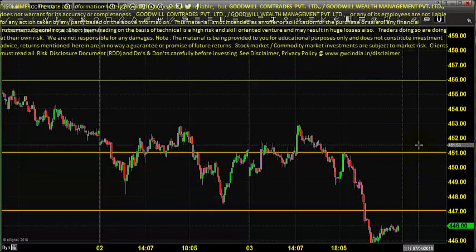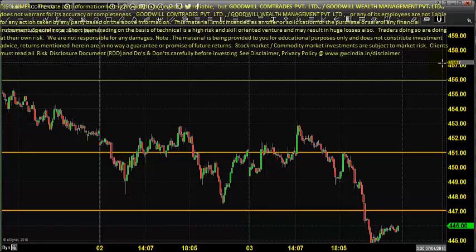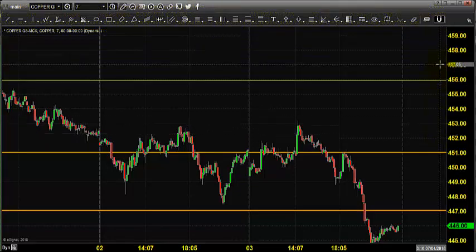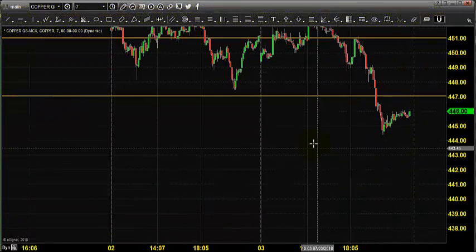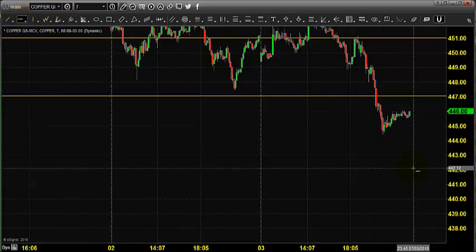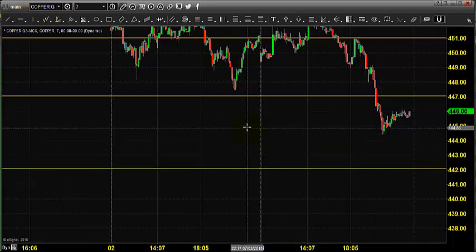So wait for the price to give a bounce back near 452, and then you can go for selling so that your stop loss will be very minimum. So the next expected target zone is 442. That's going to be the next target for this market.